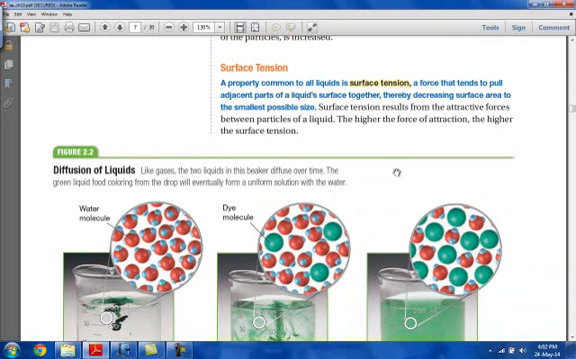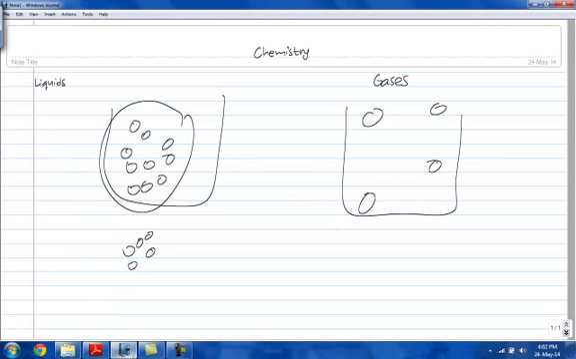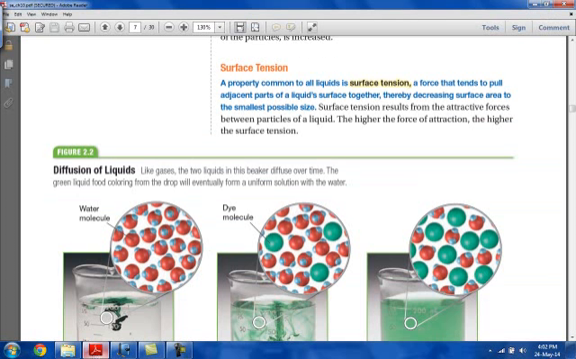One important and unique property of liquids is surface tension. Surface tension is the force that pulls surface particles together in order to decrease the surface area. So in a liquid, the particles on the surface have higher forces of attraction in order to form a sphere, because a sphere has a smaller surface area than other shapes.